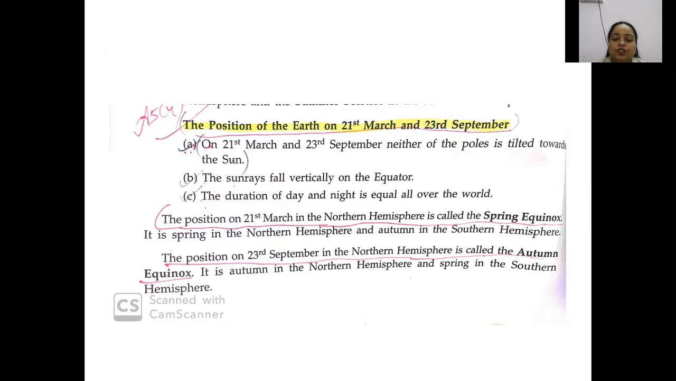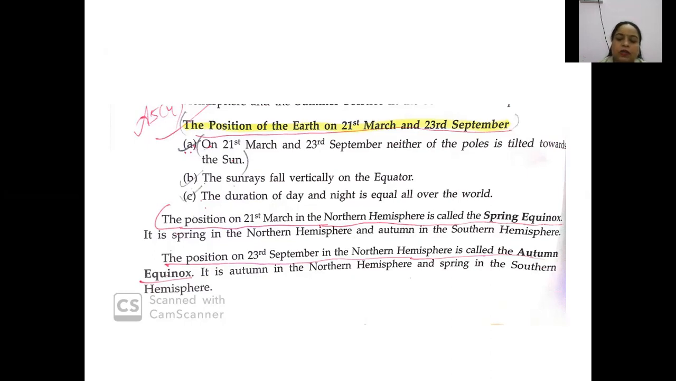So the position on 21st of March in the northern hemisphere is called spring equinox. The 21st of March can be named as spring equinox. It is spring in the northern hemisphere and autumn in the southern hemisphere. So one part of the earth, the northern hemisphere, is experiencing spring, and another part, the southern hemisphere, is experiencing autumn.